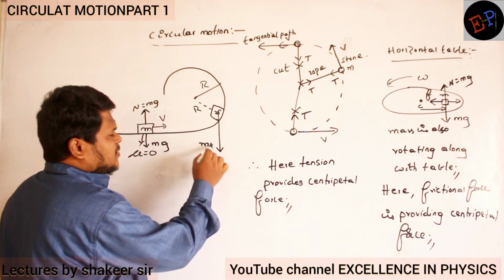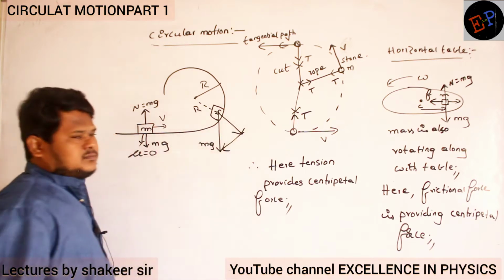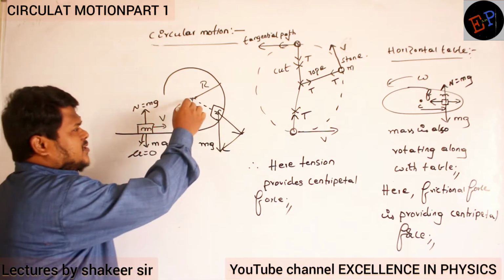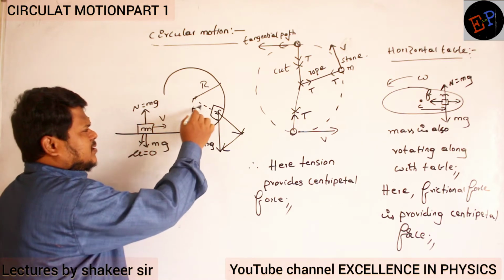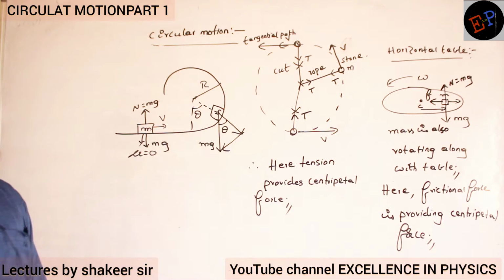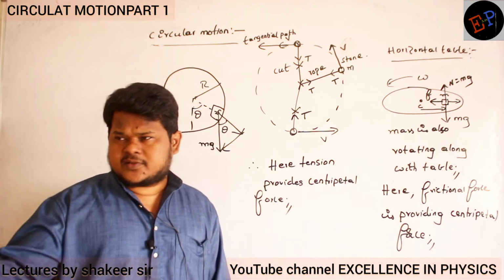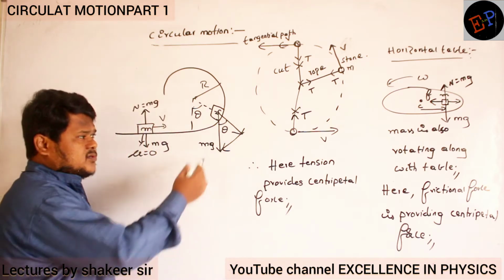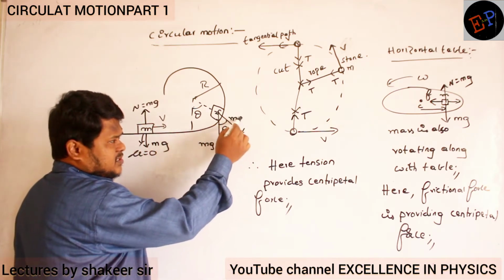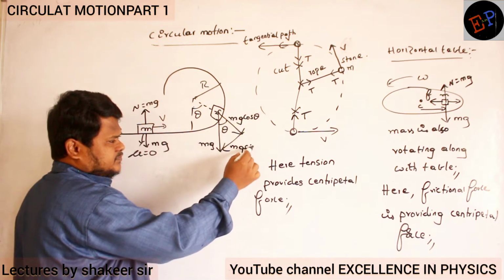But in this condition, this mg I can split into two components. If this angle is theta, then this angle also will be theta only. Weight always acts towards the center of earth. So weight mg I am splitting into two components. This is mg cos theta and this is mg sin theta.